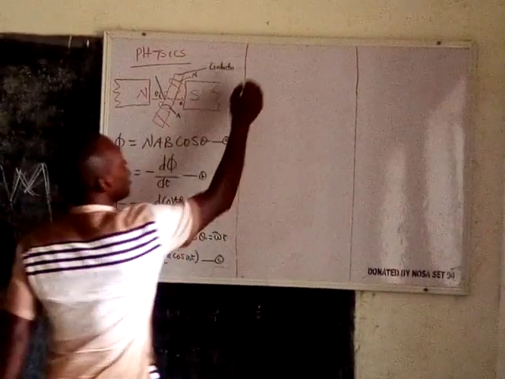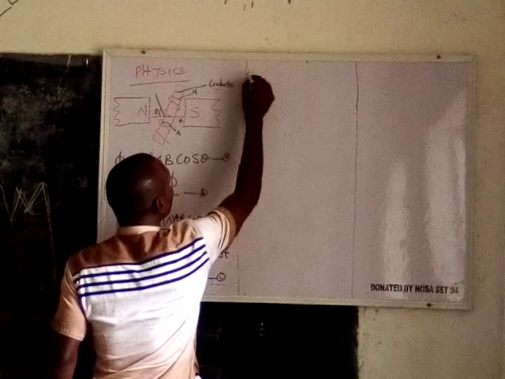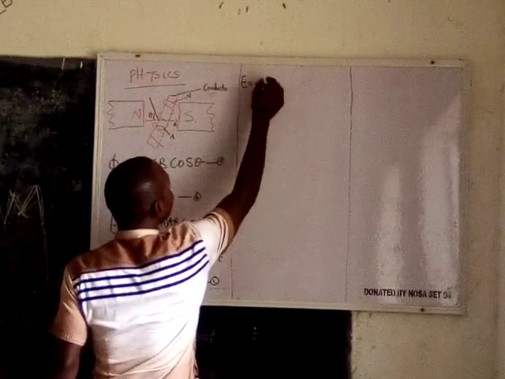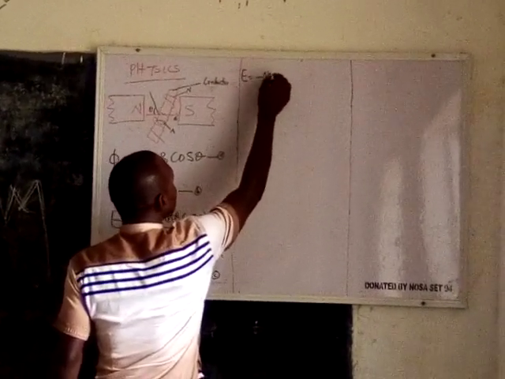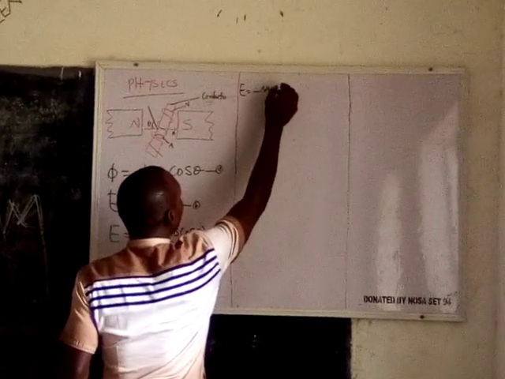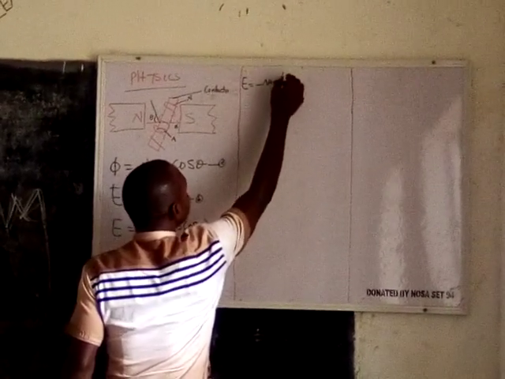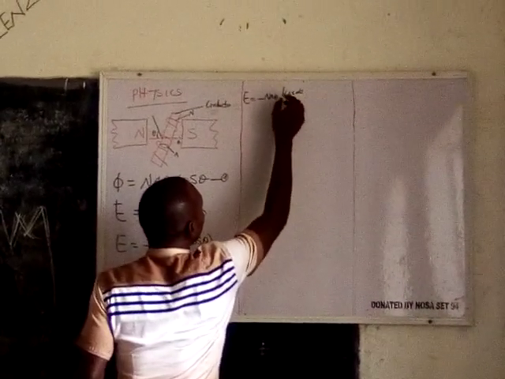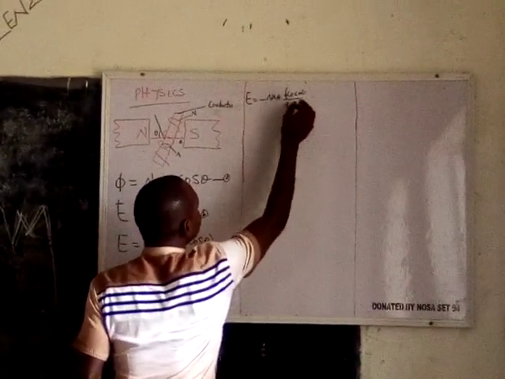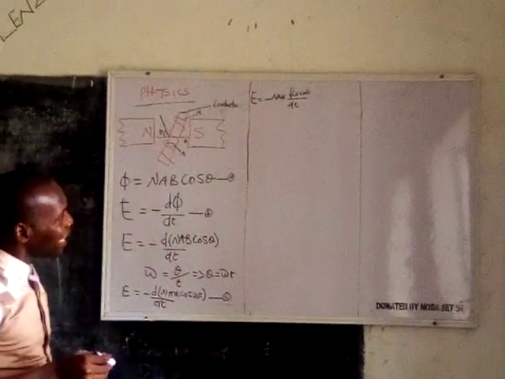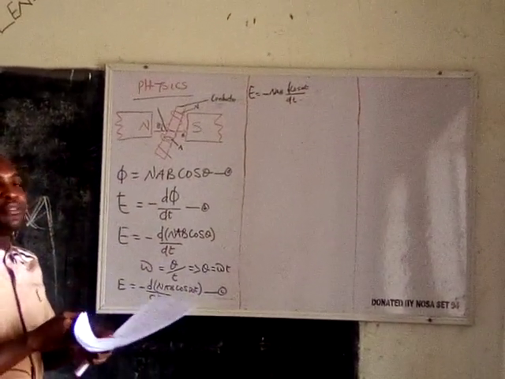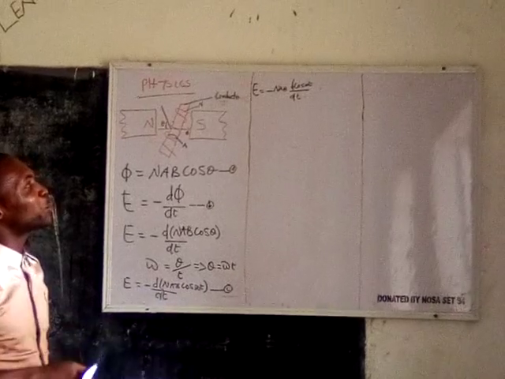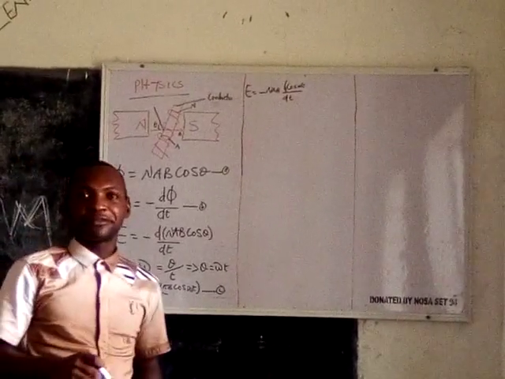So you have E equals to minus NAB, then you have d cos omega t, and all over what? dt as this. And looking at this, you can confidently differentiate this with respect to t, no problem.